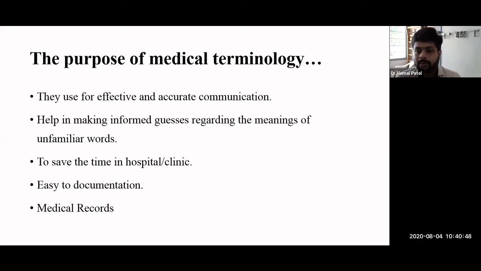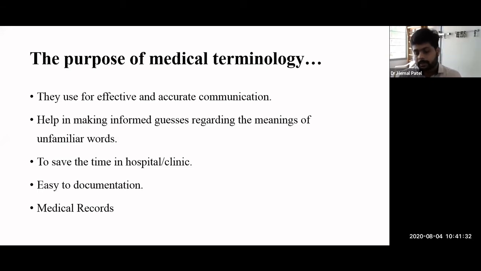So even for software, if we learn those terminologies, it will help us to save the data into the electronic database also, right? Because in an electronic database, we don't have a full sentence or a full terminology. Instead, they use a short form called an abbreviation, which is approved by the world, and that is uniform in manner. So we can use those abbreviations for data recording, and that will help with time saving as well as the efficiency of work.